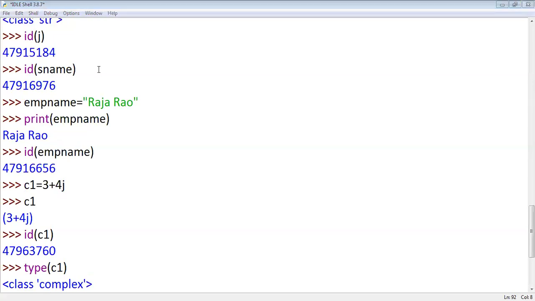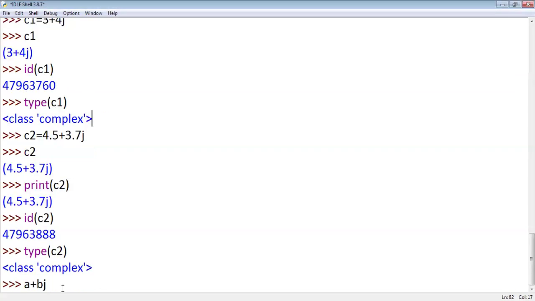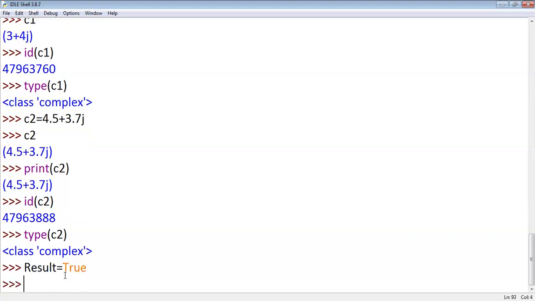Okay. Next one is Boolean data type. Actually, we frequently use this data type. Boolean data type means only true or false values can be stored in it. Suppose a student is promoted to the next class or not. Result equals true.